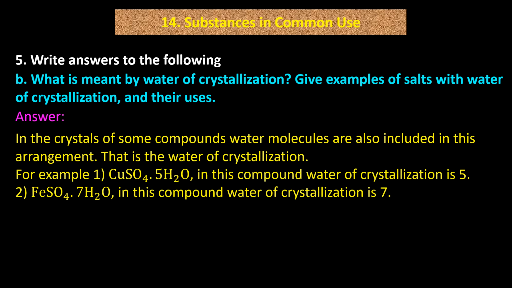For example, 1. CuSO4.5H2O. In this compound, water of crystallization is 5. 2. FeSO4.7H2O. In this compound, water of crystallization is 7.